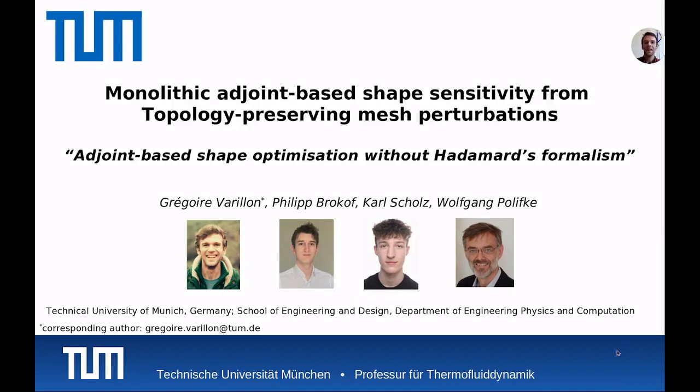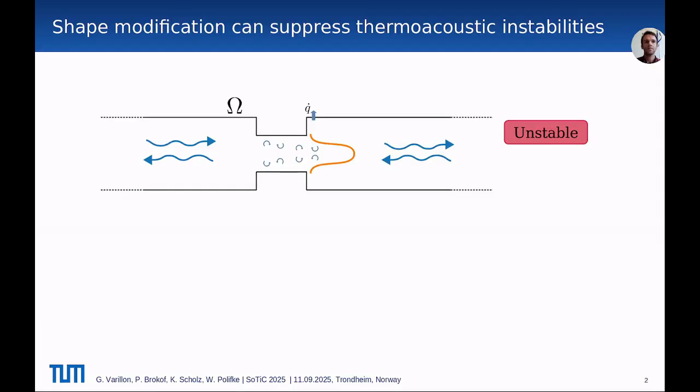Good morning. I will present some recent work carried out in the group for Thermo-Fluid Dynamics at TU Munich related to shape optimization. In this work, we propose to compute shape sensitivities from the adjoint fields, without using the Hadamard formalism. If you're not familiar with that, this will be shortly explained in a few slides. Instead of the Hadamard formalism, we propose a mesh perturbation method.